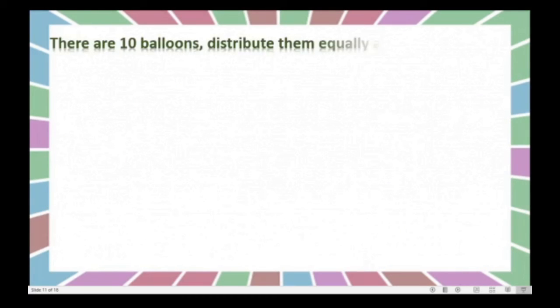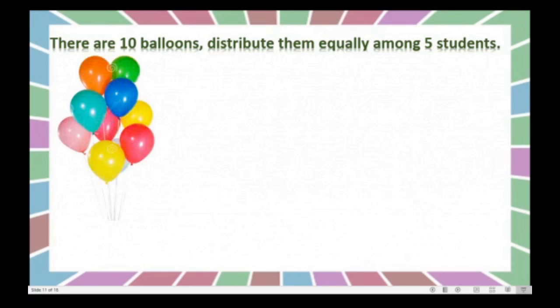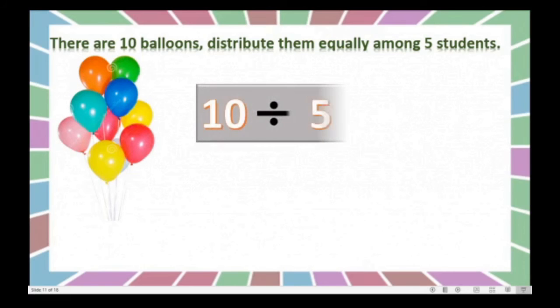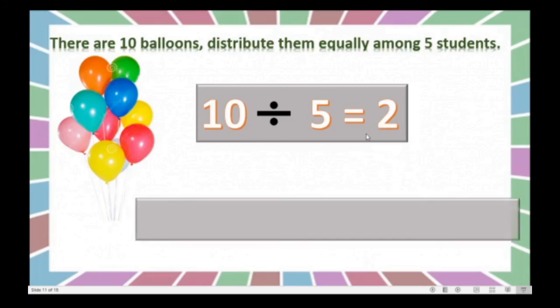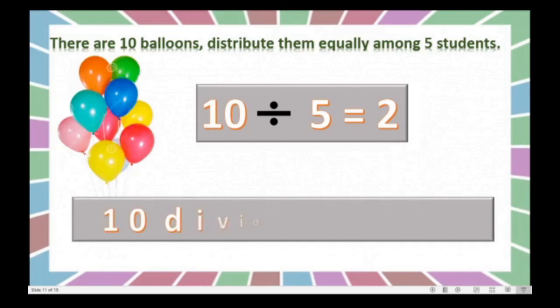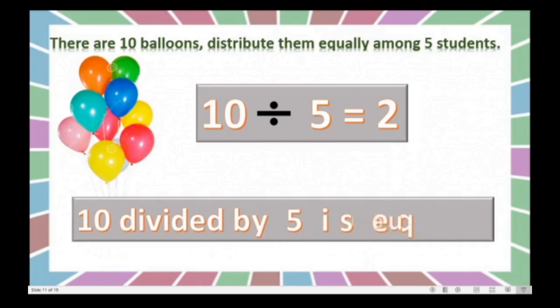Here we will write this using numbers and symbol. See, 10 balloons. So 10 divided by 5 is equal to 2, because we divided 10 balloons among 5 students. So each child got 2 balloons. Okay, how to read this? 10 divided by 5 is equal to 2.